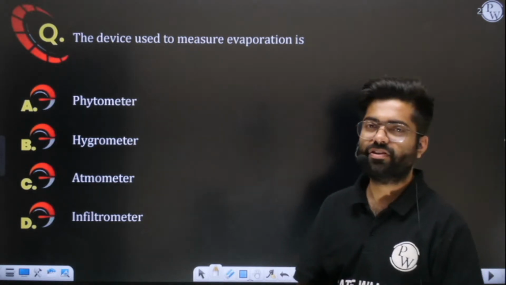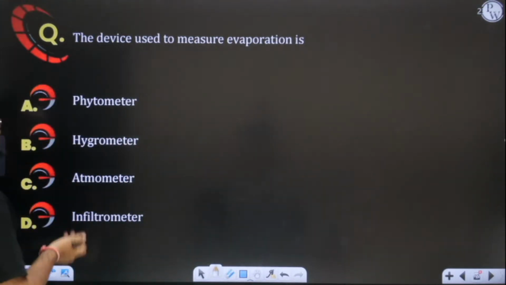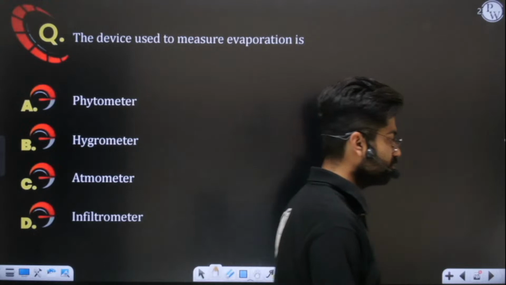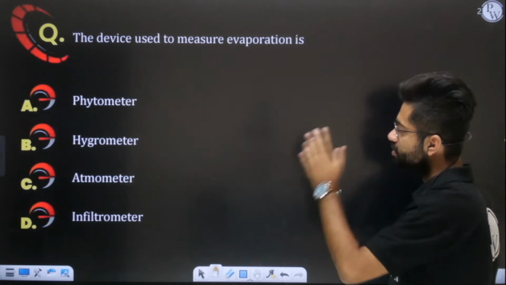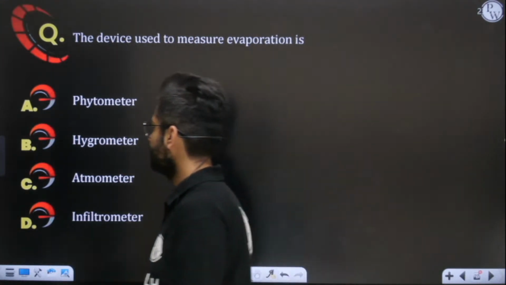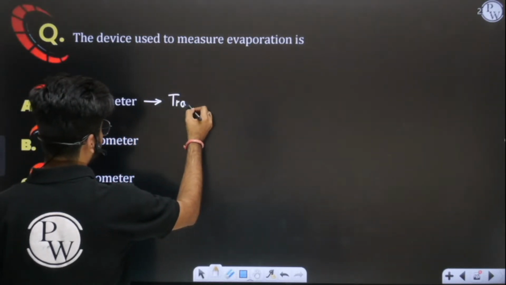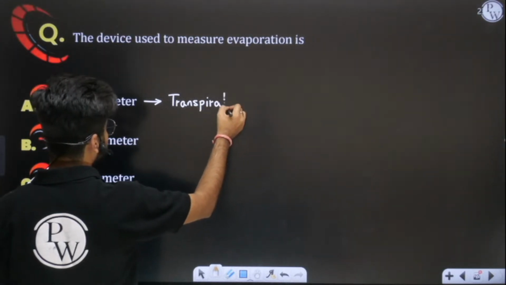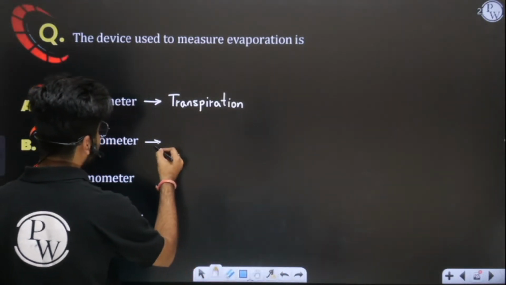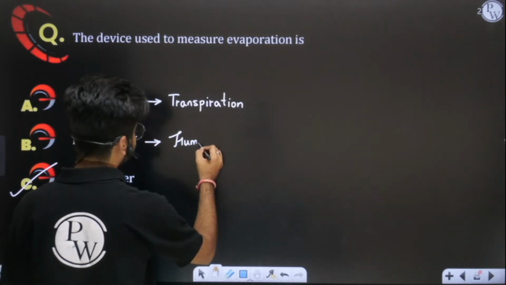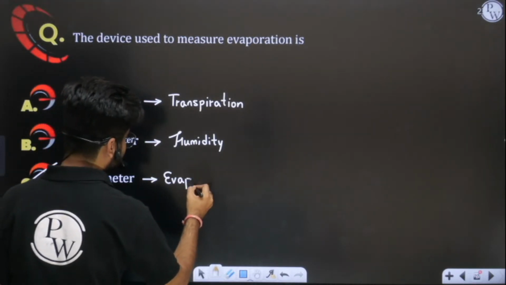These questions are generally framed in your examinations. They will ask what parameter is measured by which meter, or this meter measures which parameter. Such types of questions like match the columns are also there. So the device which is used to measure evaporation is the atmometer. I told you today. I will write the answers to all of them. Phytometer measures transpiration. Hygrometer measures humidity; the hygro word is related to humidity only. Atmometer measures evaporation.